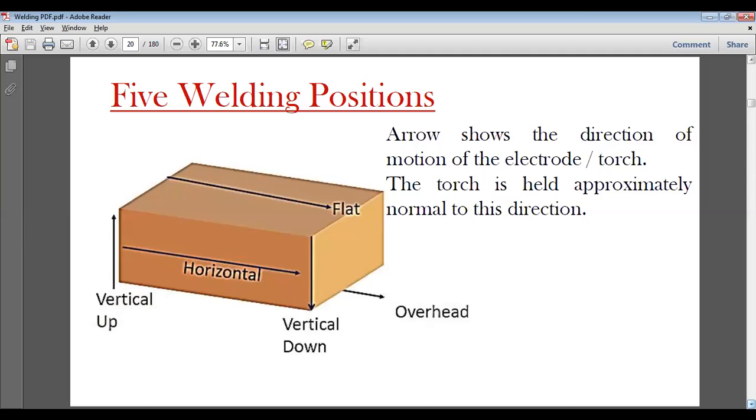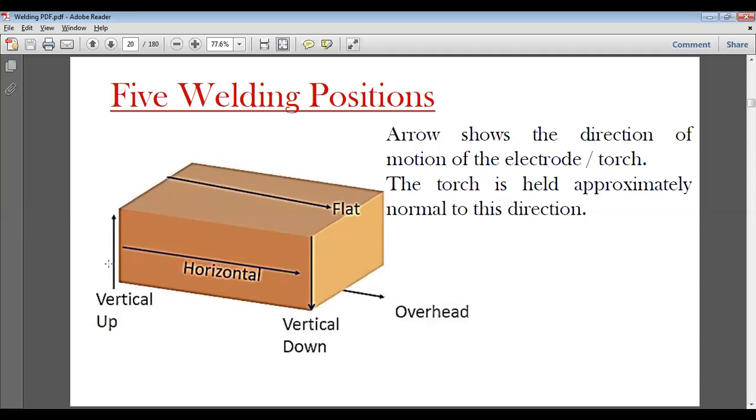Welding positions tell us in what direction we have to weld. So here, if we see from the front on my laptop or computer, I am going in the positive X direction, that is the horizontal welding position. Then if I am going in the positive Y direction, then it is vertical, positive vertical up.